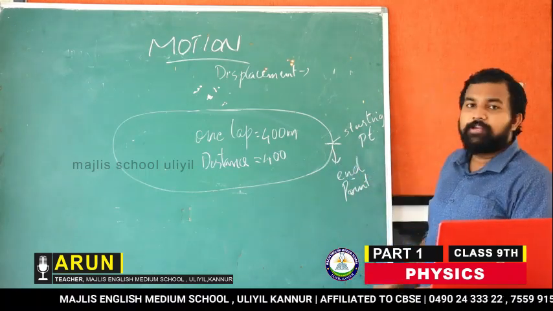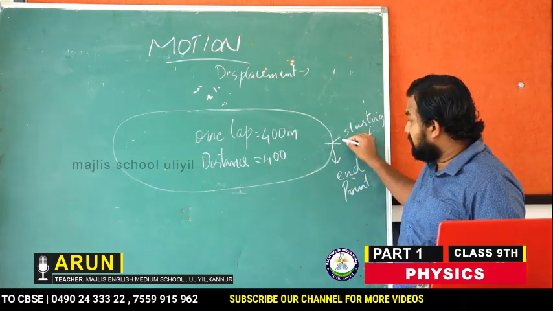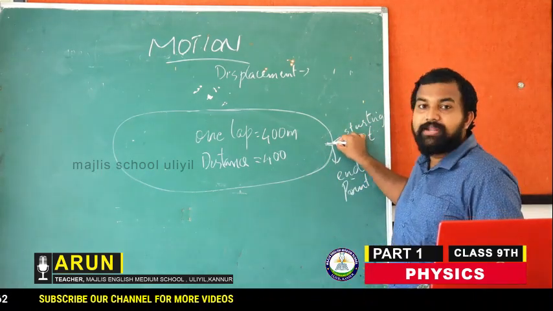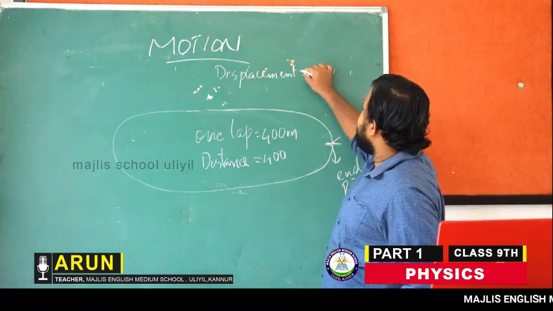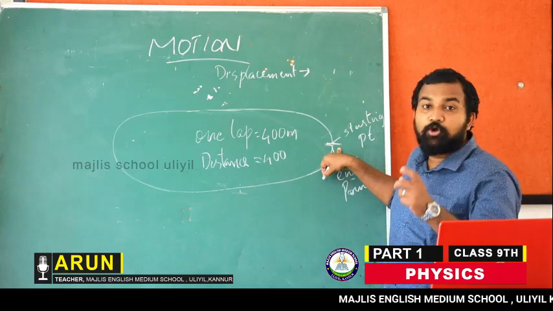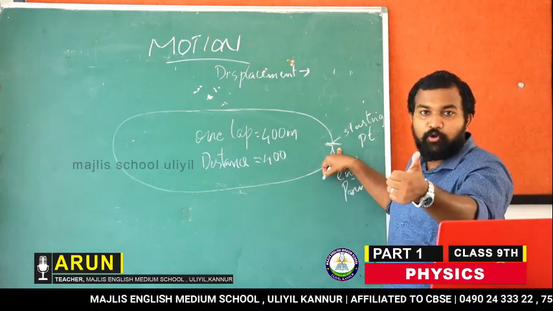Now, which is the final point? The final point is again here itself. That means the initial point and the final point are the same. So what is the difference between the initial point and the final point, the starting point and the ending point?